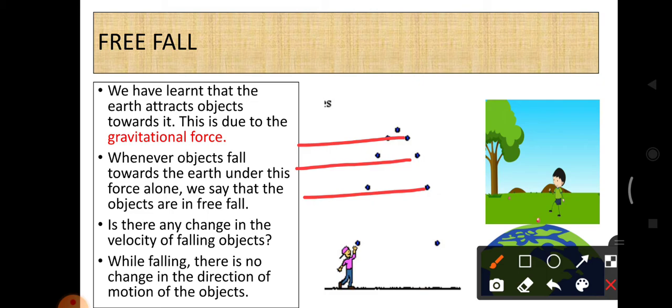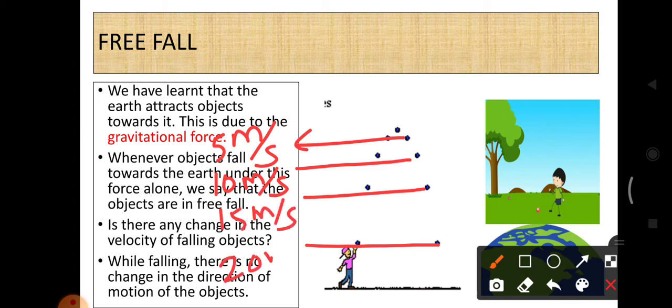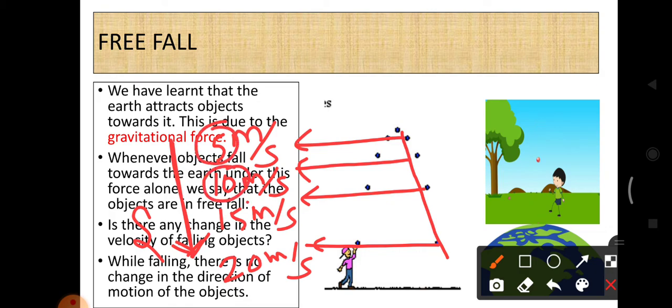See, the objects fall towards the earth. Maybe here the velocity is 5 meter per second. In the second, 10 meter per second. In the third one, 50 meter per second. In the fifth one, 20 meter per second. But all the objects are in the same direction, in the south direction. So the direction does not change, but the magnitude of the velocity is changed. When the magnitude of the velocity is changed, acceleration automatically occurs in the object.